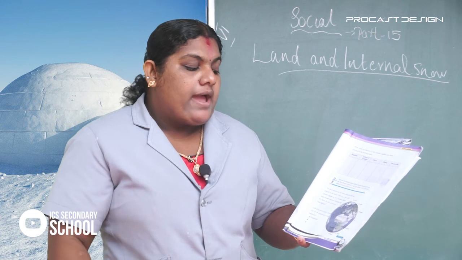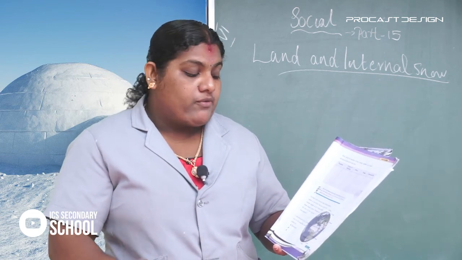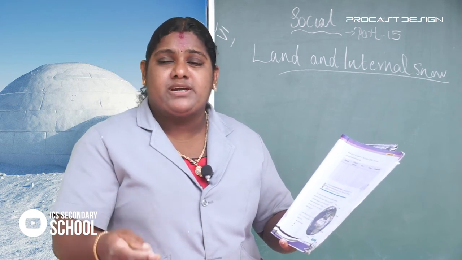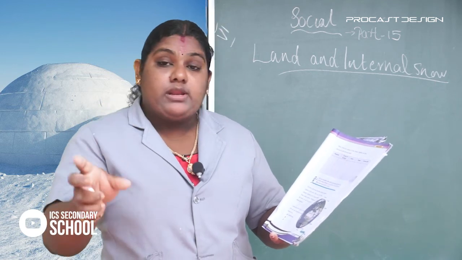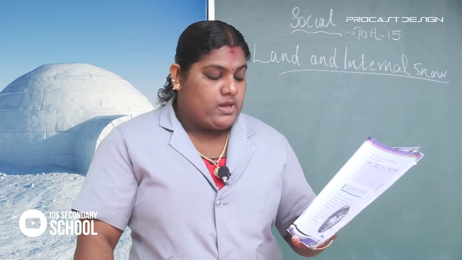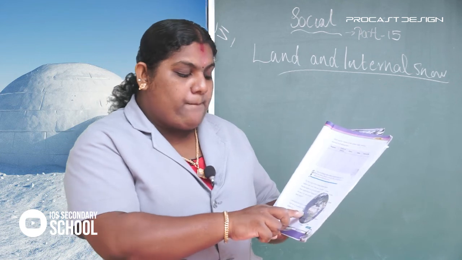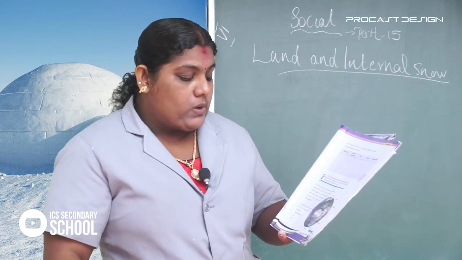You have come across the different climatic regions in the world: the equatorial climatic region, hot desert region and cold desert region. We already studied about them. Next we studied which are the important temperature zones in the world. The first temperature zone is the tropical zone, that is 0 degree.